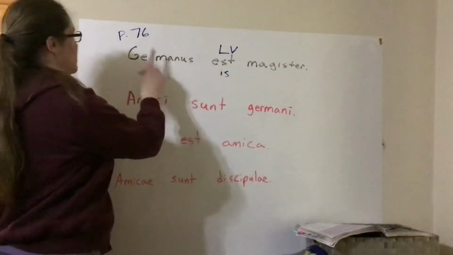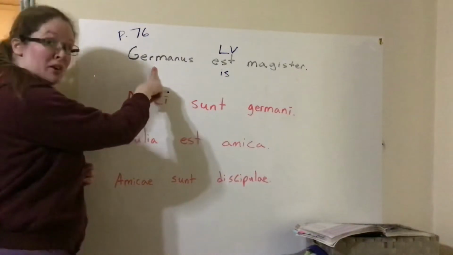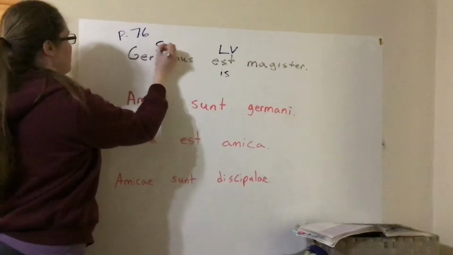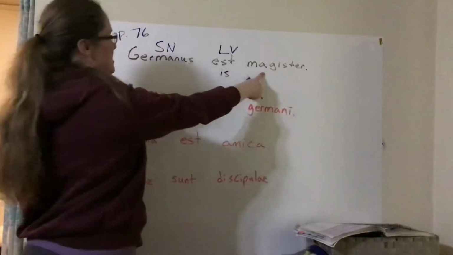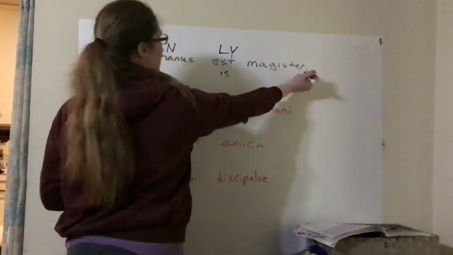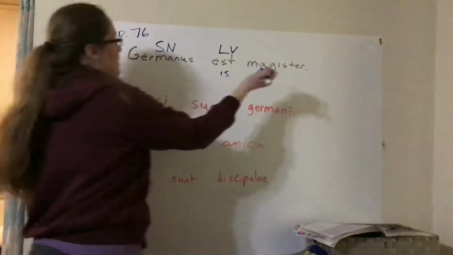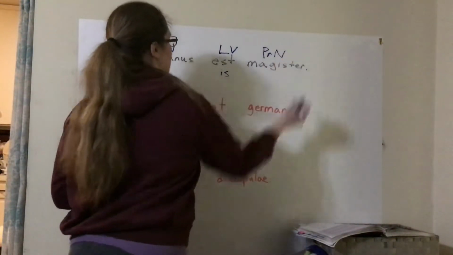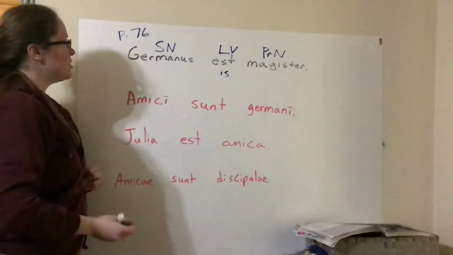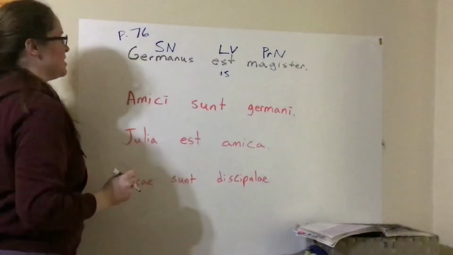Whatever noun is in front of the linking verb in Latin is going to be our subject noun, which makes magister, on the other side, another noun, but it's not the subject, it is the predicate nominative. So: subject noun, linking verb, predicate nominative.